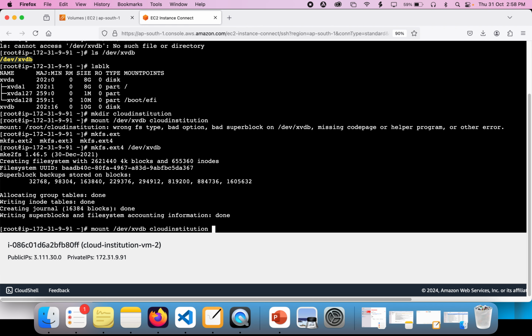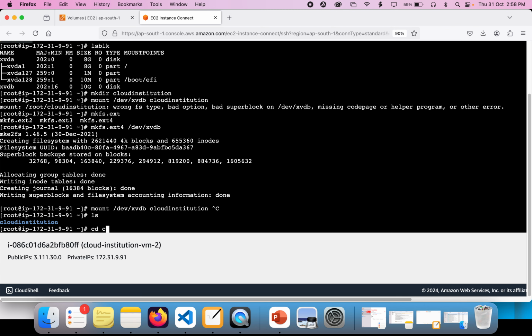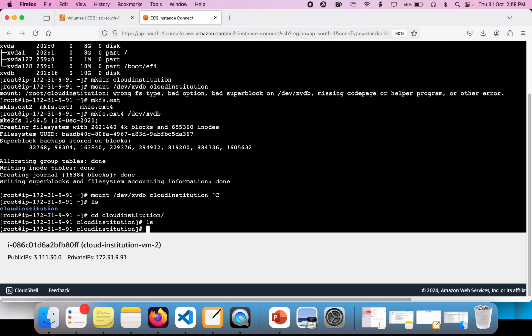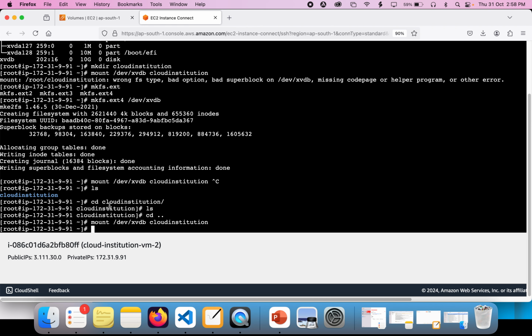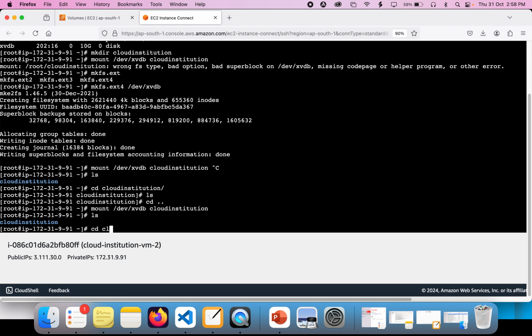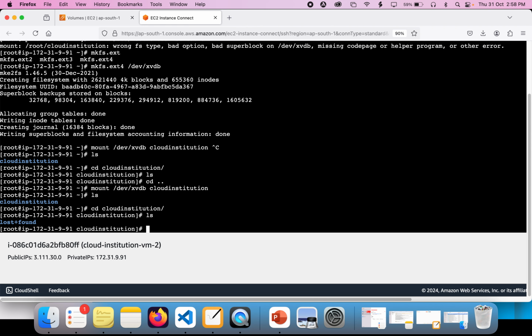Now I'm going back to do the same command again, and before that I'm going to look inside the cloud institution folder. Nothing is here. So I'm going back and entering the same command again to mount it. Okay, boom, it's mounted. Now I'm going back to the same folder to see if there are any extra files. See, there's a lost+found folder. This lost+found folder will be created once you have mounted the file system to this particular directory.